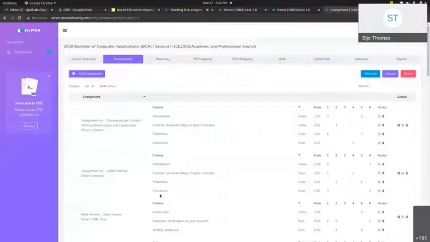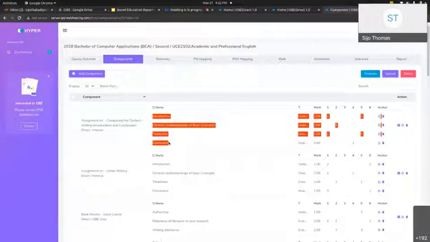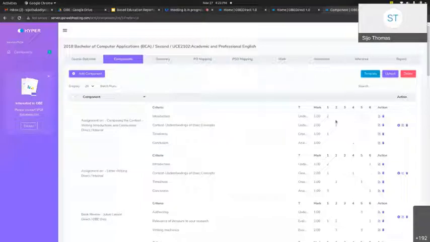a fully populated set of components and criteria, and this is nothing but the CO linked course plan. I guess you are familiar with the term CO linked course plan from the previous section. It shows what the components are, what the criteria are which are used for assessing that particular component, and its taxonomy, and its mark or weight. If it is a grading system, it will be weight. Then the corresponding correlation or weightage on different course outcomes, 1 to 6, is shown.